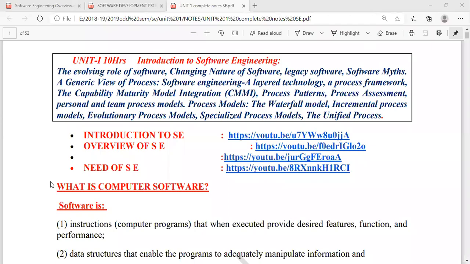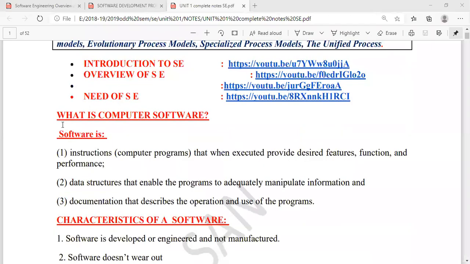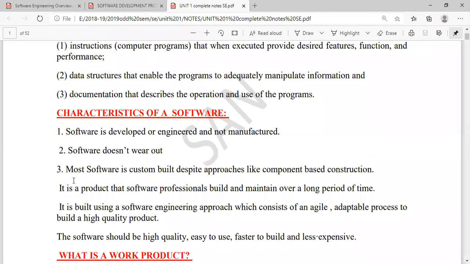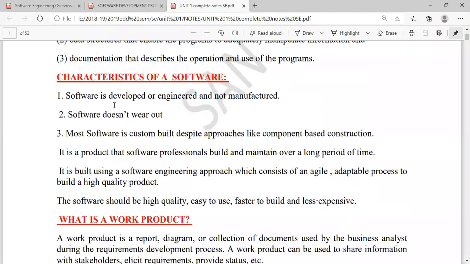So from here, you can just check it in the notes, right? So this already I had revised. So it will tell us again what is a software, right? So this is a 2 marks question. So you can refer these answers. So these are some of the characteristics of the software, right?